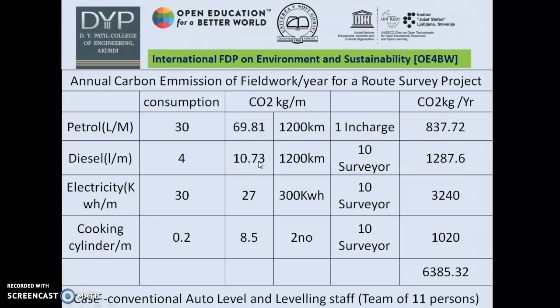10.73 multiplied by 10, don't forget this is only for one of them, so multiplied by 10 multiplied by 12 for the year gives me 1287. This way I have done the calculation, and finally we get a figure of 6385.32 kg of the carbon emission. This is a case of conventional auto level and leveling staff with a team of 11 persons.